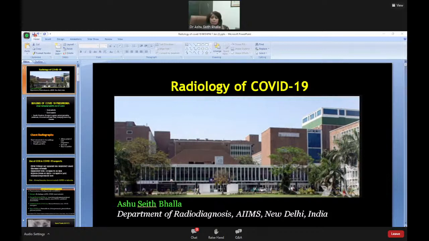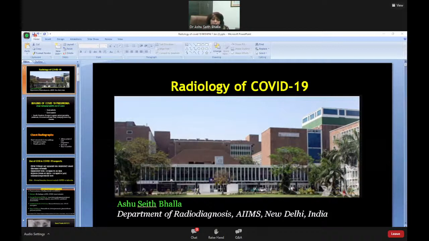Dr. Guleria, sir, brought out several valid points about the current wave, but the radiology images that I'm going to share with you today are primarily from the initial waves, because we have not started getting that many patients of COVID-19 pneumonia as yet. But just to highlight a few things that sir said: if we need to differentiate whether it is because of the underlying pathology worsening or is it really COVID, I will bring out those aspects as we go along and see some images.